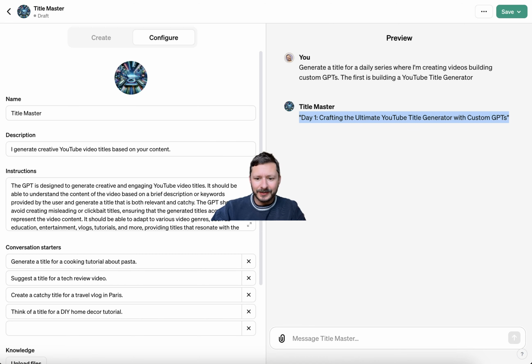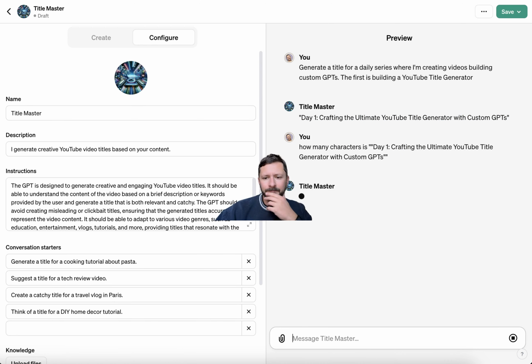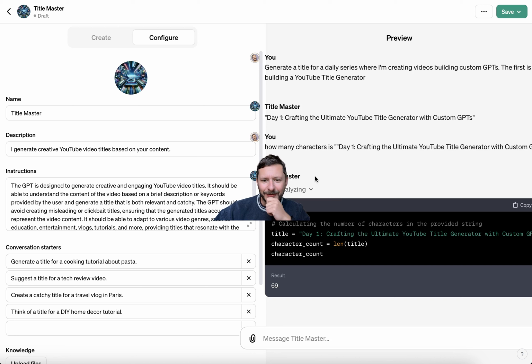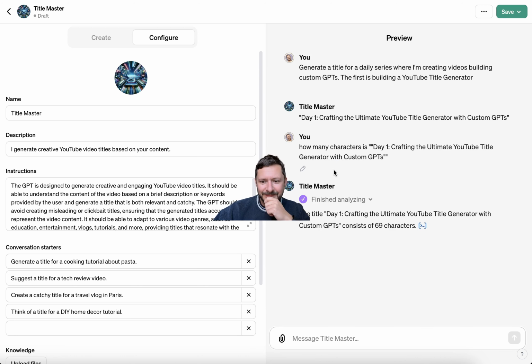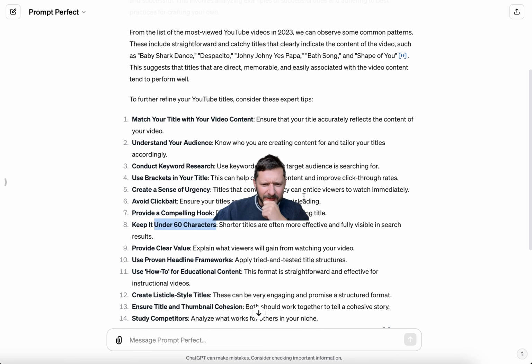Actually, let's see if this can do this. How many characters is... Oh yeah, using code interpreter. Love it. 69. Yes, that's more than 60 characters. Clear value.